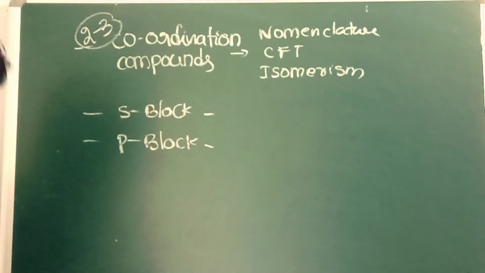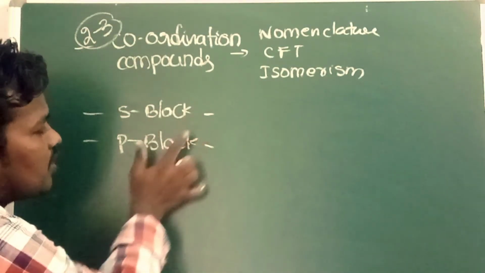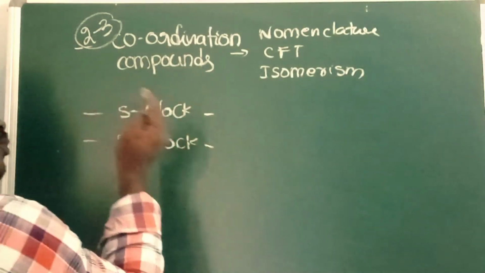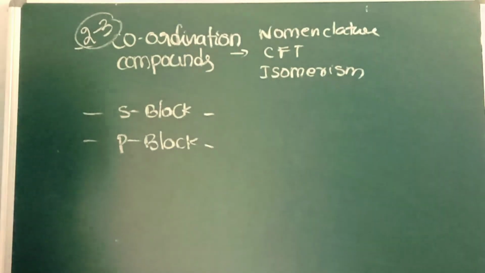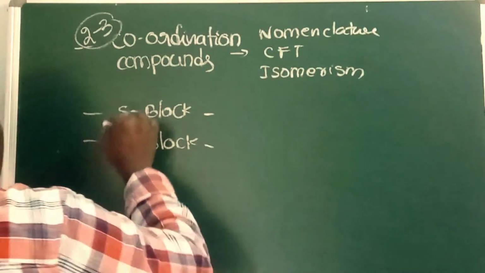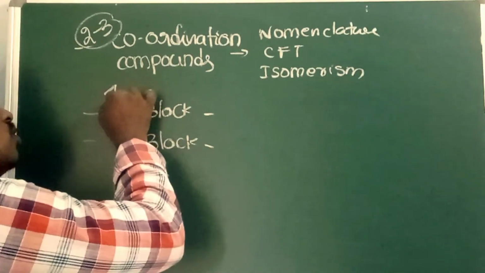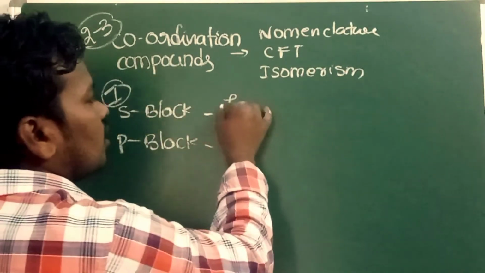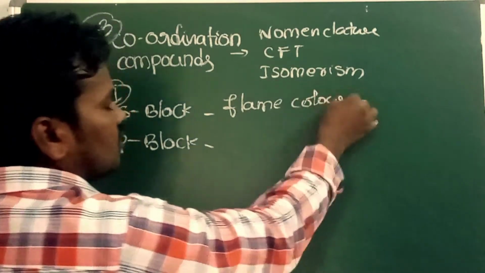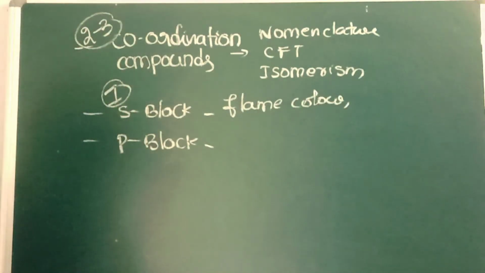When it comes to the S block, of course S block is important, but compared to the P block, S block is not much important. If you want to give more priority, give it to the P block compared to the S block. In the S block, the number of possible questions is like 1 question. Here you have to learn all about flame colors, what type of flame color appears.